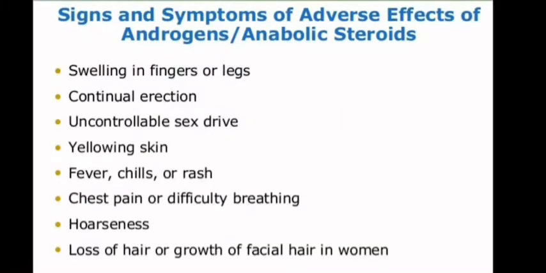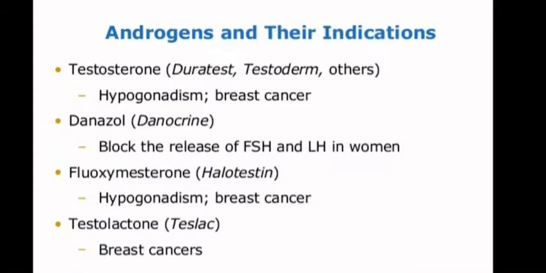Signs and symptoms of adverse effects of androgens or anabolic steroids: first, swelling in the fingers or legs, continual erection, uncontrollable sex drive, yellow skin, fever, chills or rash, chest pain or difficulty breathing, hoarseness, loss of hair or growth of facial hair in women. Next, androgens and their indications.